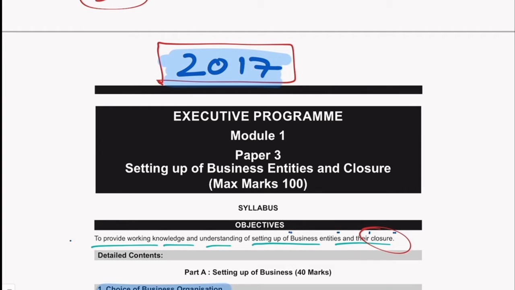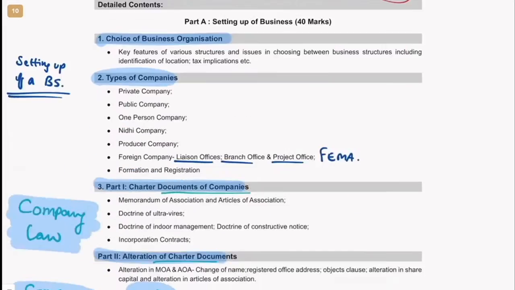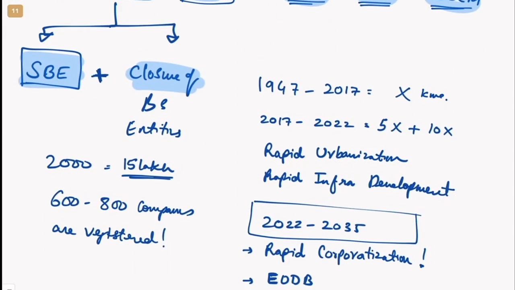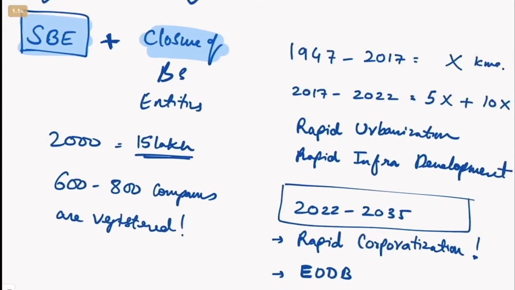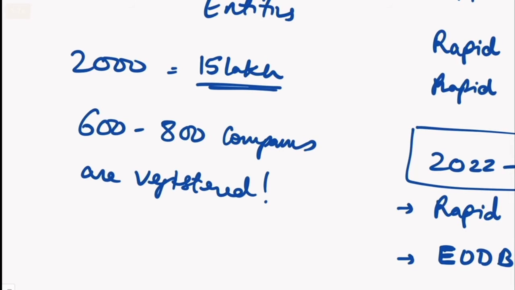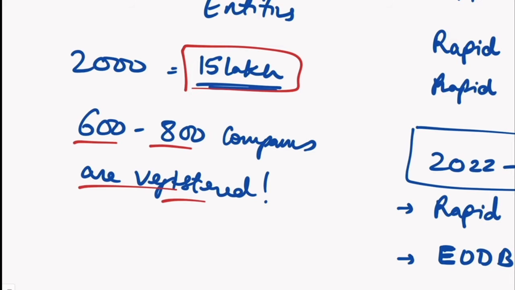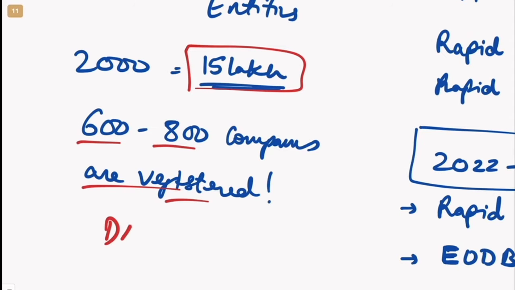And please understand that there have not been too many changes. The logic is the same. Even in the 2023 syllabus, it is similar, where business entity setting up is there. In 2017, this was a completely new subject because they felt that we need a separate subject, because there are 15 lakh plus companies in India. 600 to 800 companies are registered daily in India.